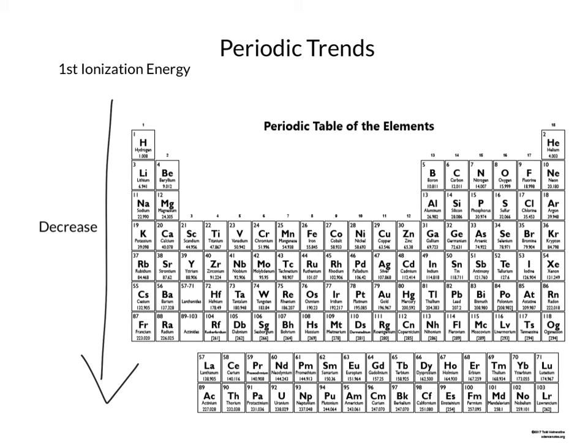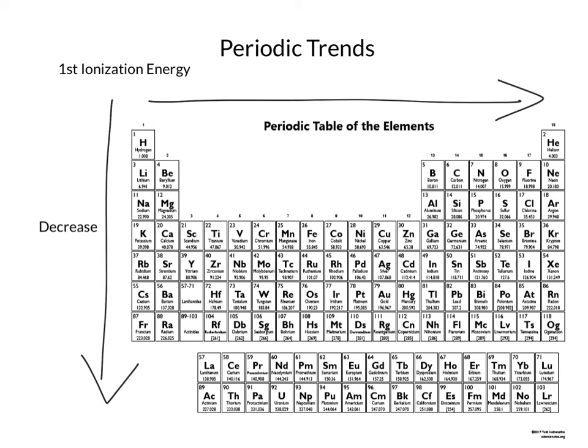So now if we look at the trend as we go from left to right across the table, so going again like lithium, beryllium, boron, carbon, etc. Now we have an increase in effective nuclear charge. And increasing effective nuclear charge means that those electrons are feeling a stronger and stronger pull from the nucleus.